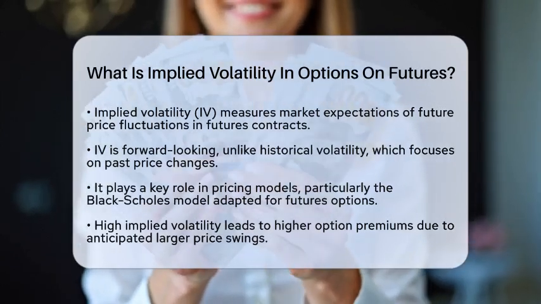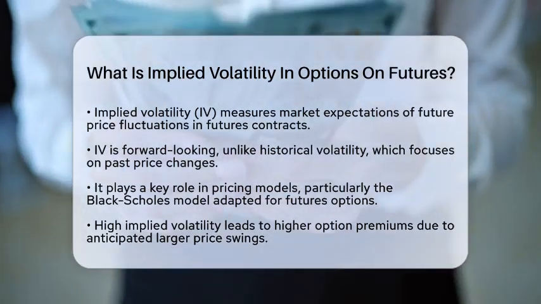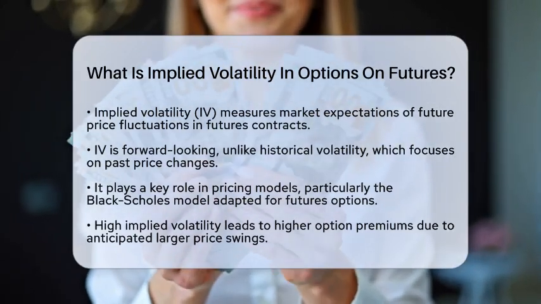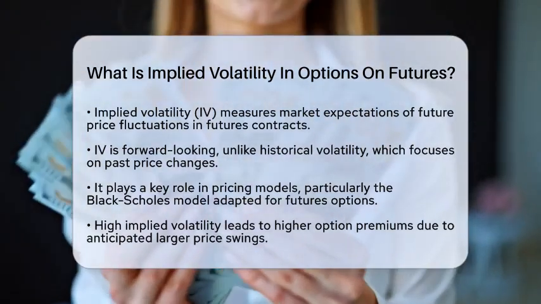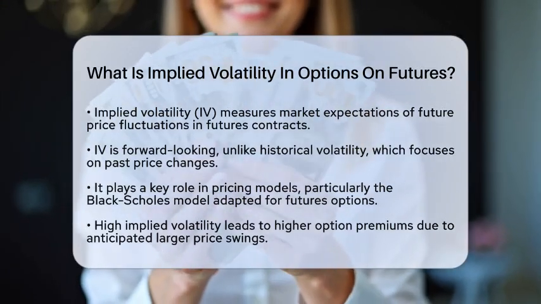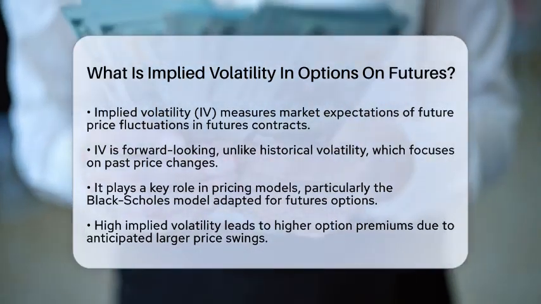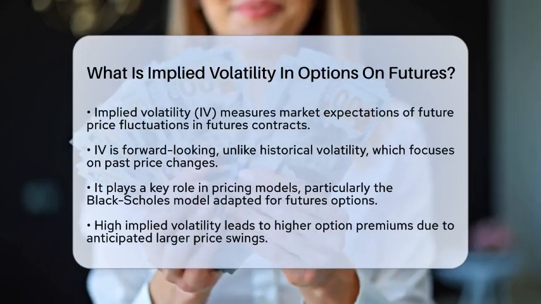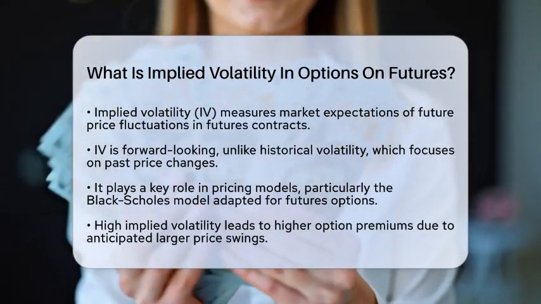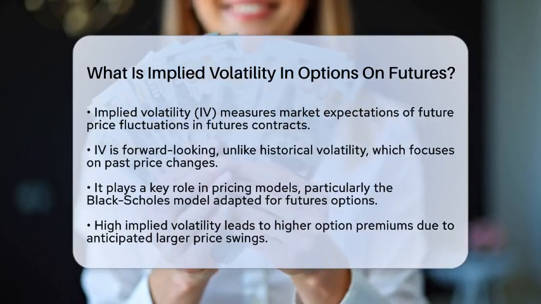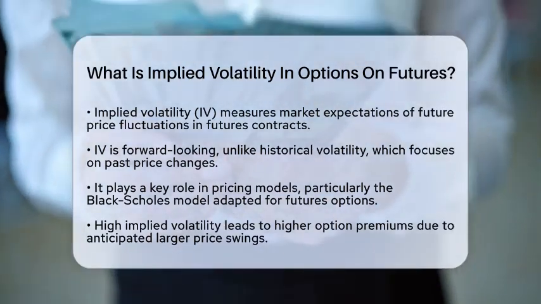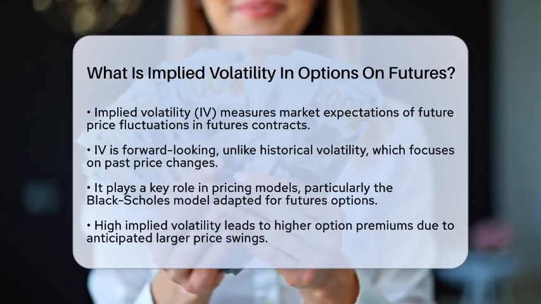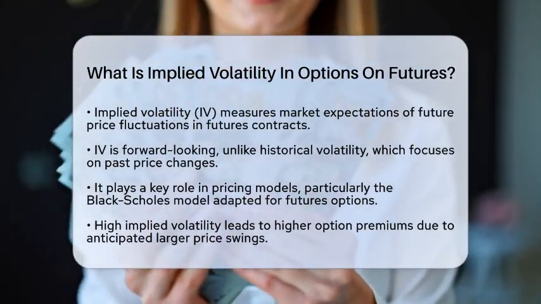Implied volatility, often abbreviated as IV, is a measure of the market's expectation of how much the price of an underlying futures contract will fluctuate over a specific period. Unlike historical volatility, which looks at past price changes, implied volatility is forward-looking and based on current market prices of options. In the realm of options on futures, implied volatility plays a vital role in pricing models.